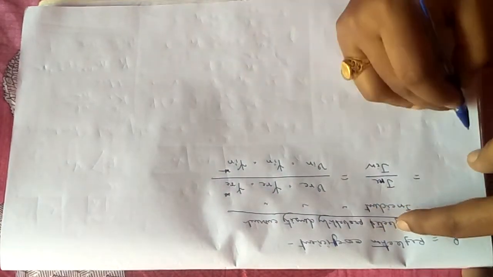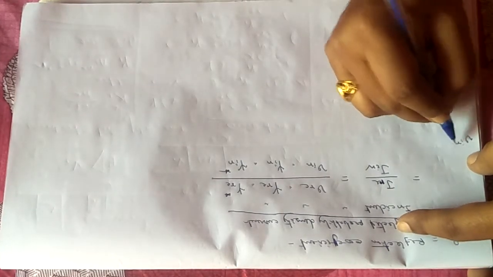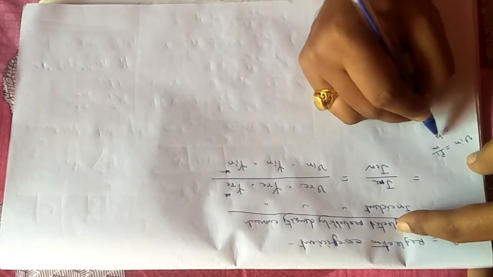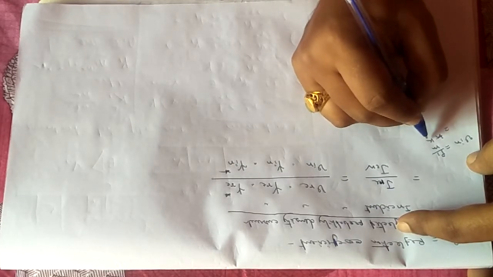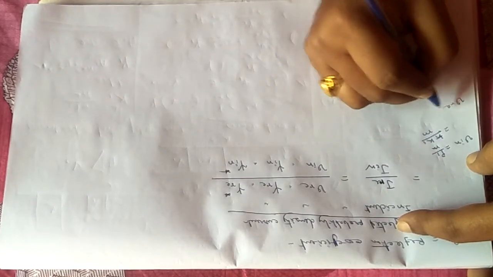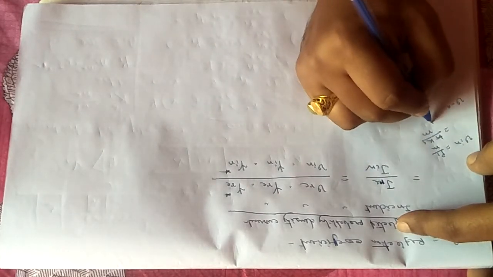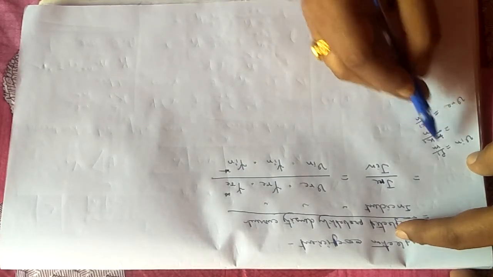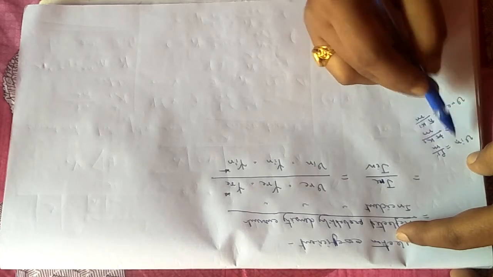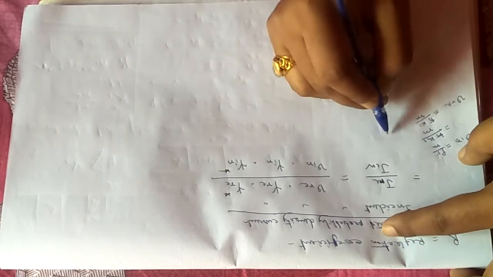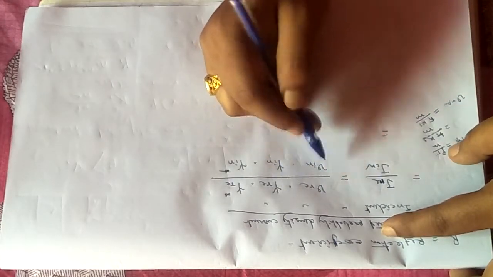Very simple. And what is the expression for V? V means P by M, that you know, and P can be written as H cross K. So V incident is H cross K1 divided by M. V reflected is also in region 1, so for region 1 it will also be the same, H cross K1 divided by M, because the reflected and incident rays are both lying in region 1. In both cases the momentum will be P1. So V reflected and V incident will cancel out.